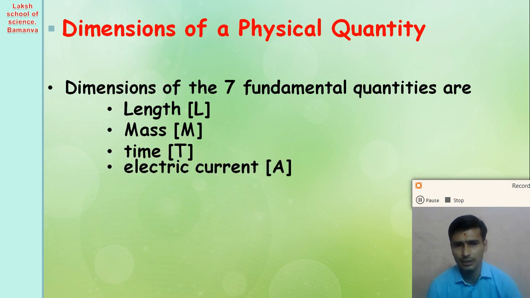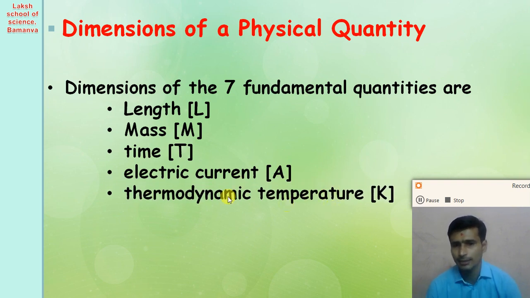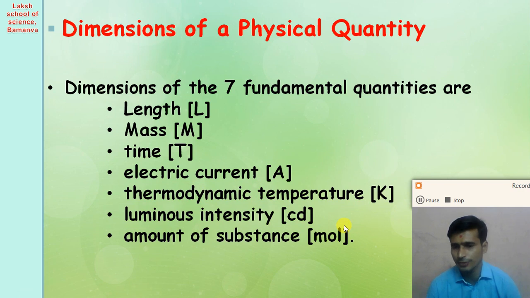Electric current we represent by capital A, right? Thermodynamic temperature we represent by capital K, luminous intensity we represent by cd, and the amount of substance we represent by mol, right? Most probably we use the first 5 fundamental physical quantities to derive the dimensions of the derived physical quantity, right?